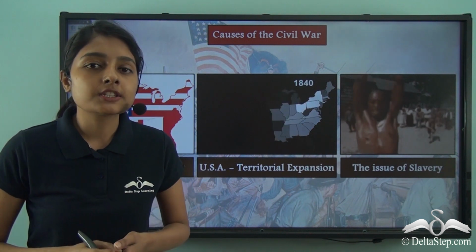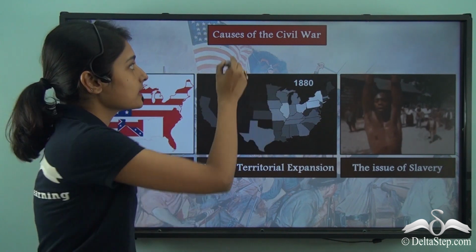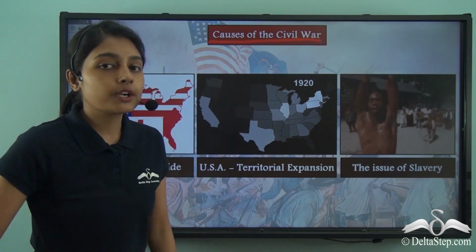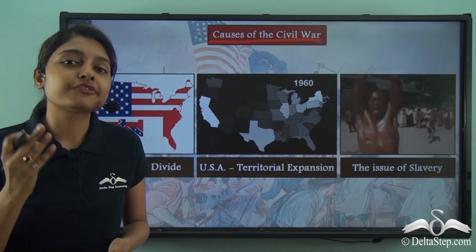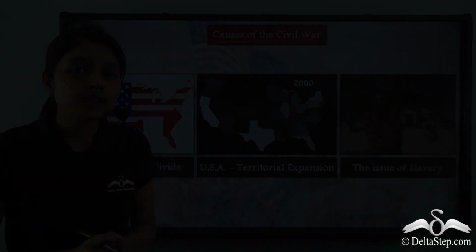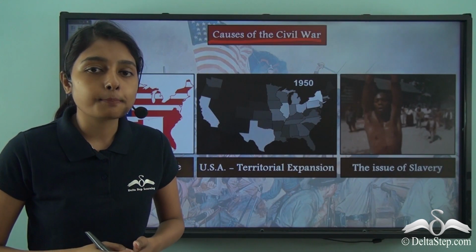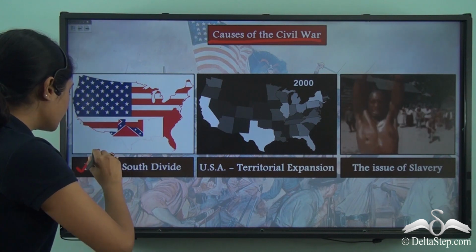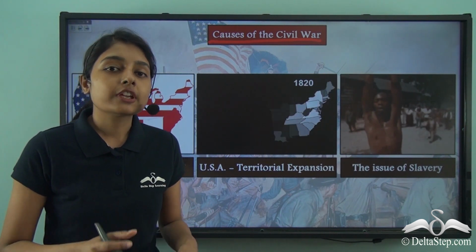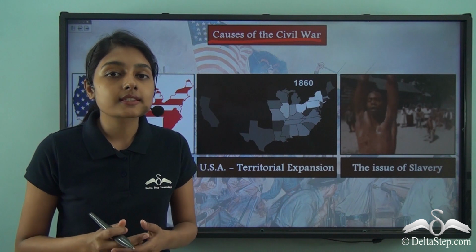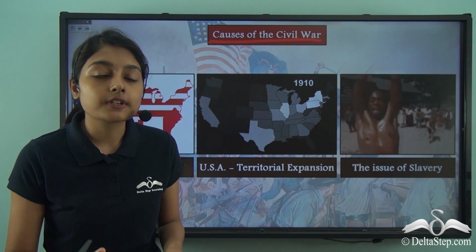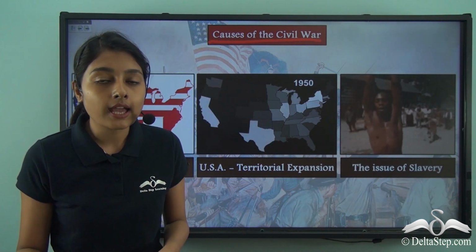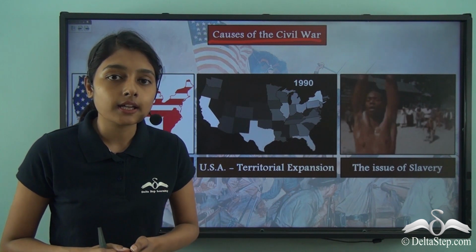Now, when we begin to discuss the various causes of the American Civil War, we have to keep three very important points in mind. The first very important point that we should remember is the North-South divide. We have learnt that the American Civil War broke out between the southern states on the one hand and the northern states on the other hand.